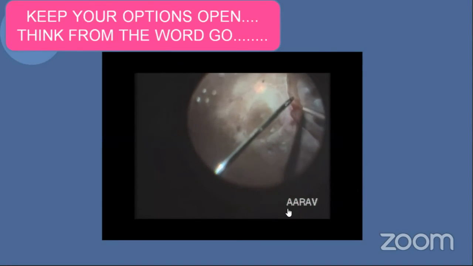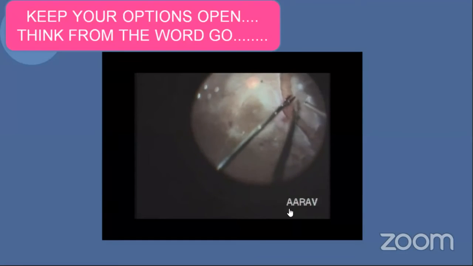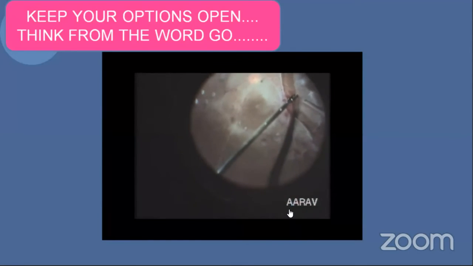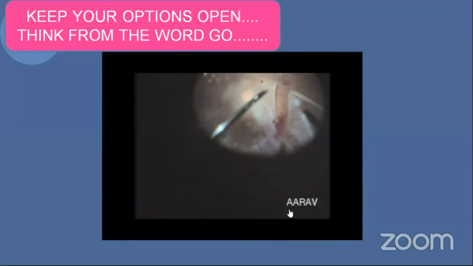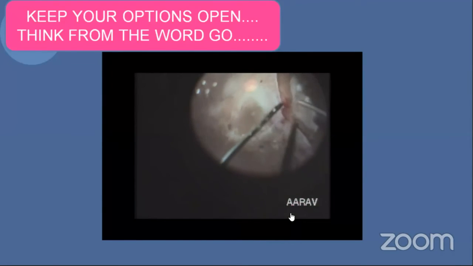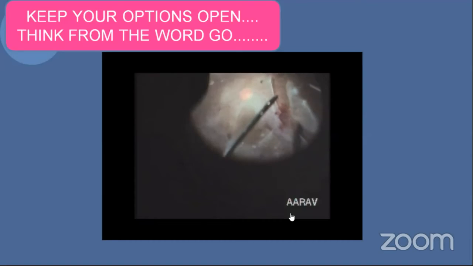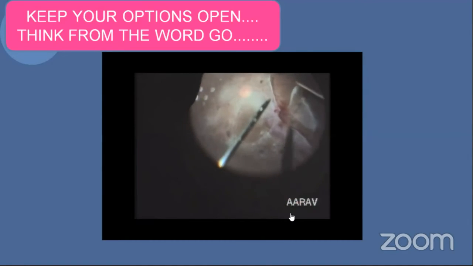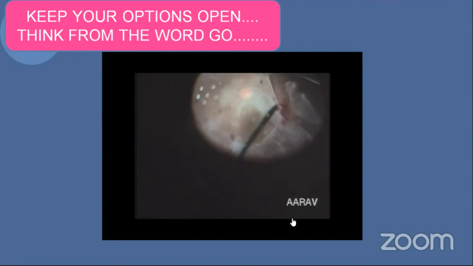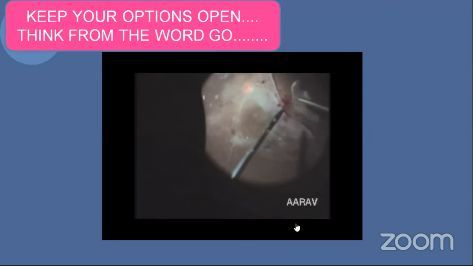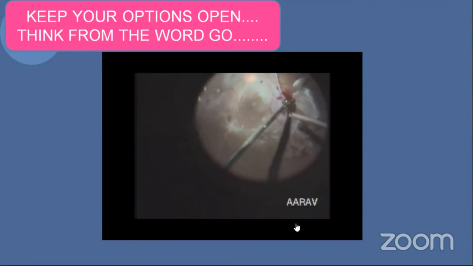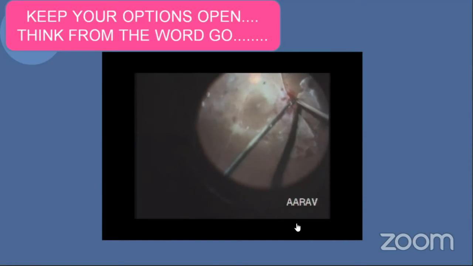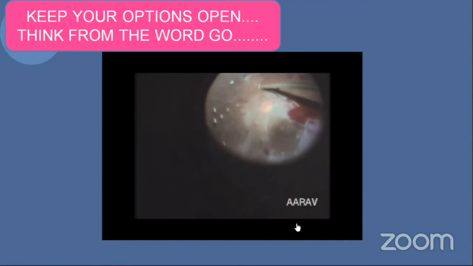Here again, you can see the over the top peeling of the membrane, where I put the cutter just next to the cut edge of the membrane, and the membrane will get into the cutter there. Now you will see it. So it peels off very easily if you apply suction. Be patient, be on the membrane there. The membrane just peels off on its own. You don't have to use any forceps or anything. This is a very, very useful step if you use it properly. And here I could see the attachment of the membrane to the retina, so I gently dissect it with the cutter there.